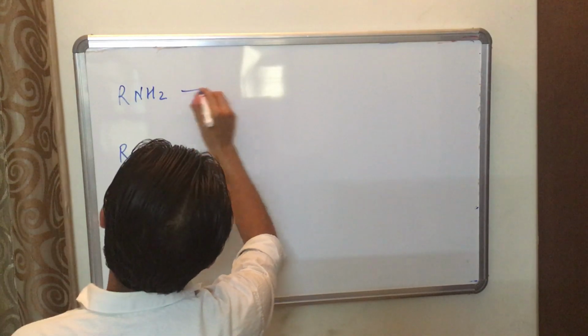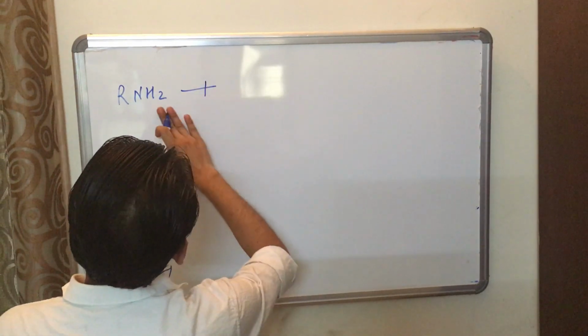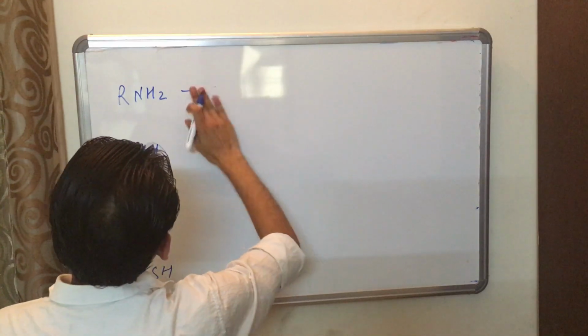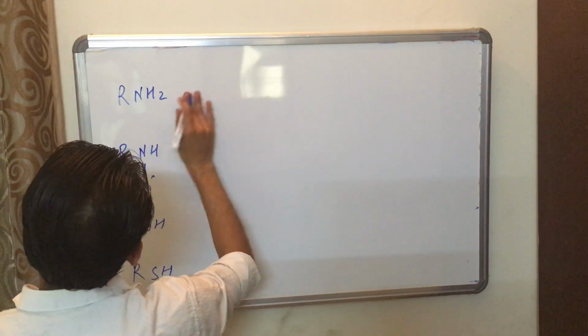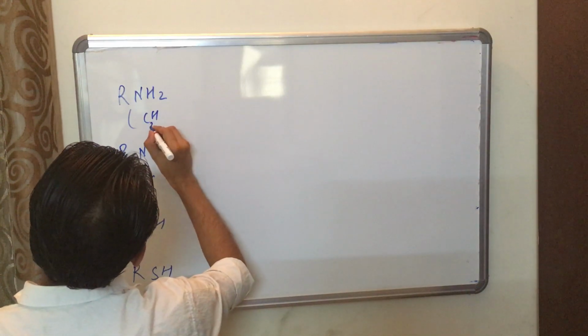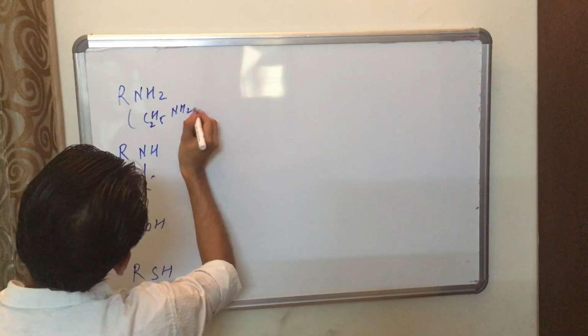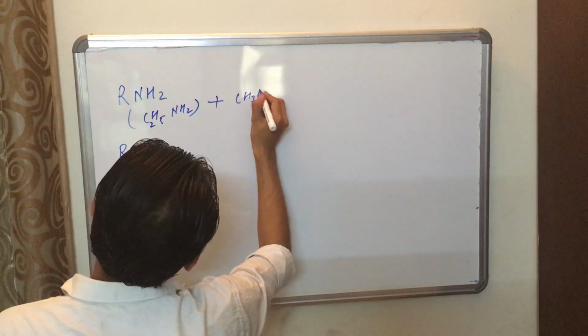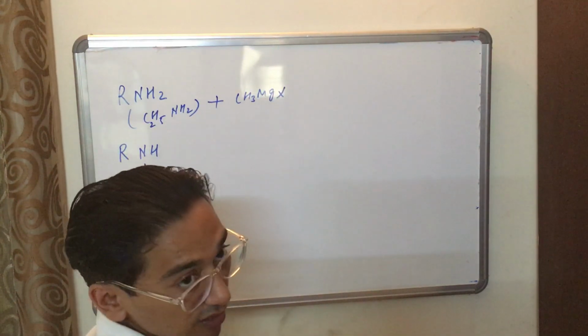So take an example of RNH2, suppose I take C2H5NH2. When it reacts with CH3MgX, then the product formed is